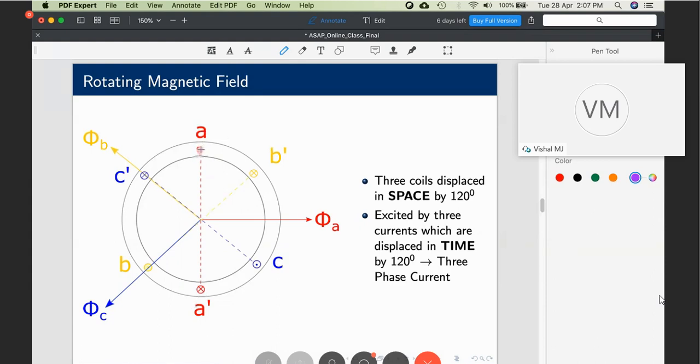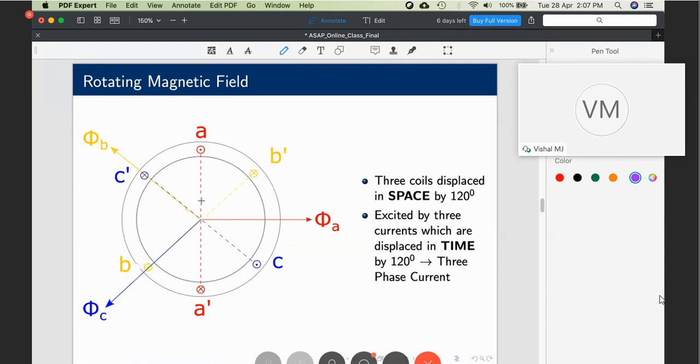A dot current at A and a cross current at A prime. For a current flowing in that manner, the flux produced by this coil A prime is phi A, marked in this red color. That is one set of coil. Similarly, the next set of coil is B prime.